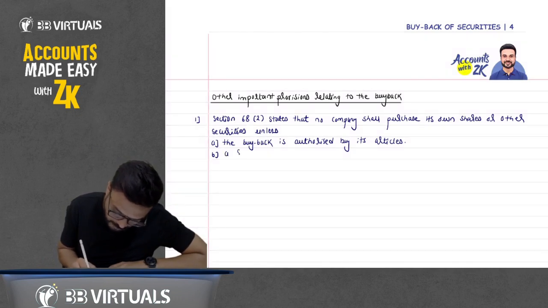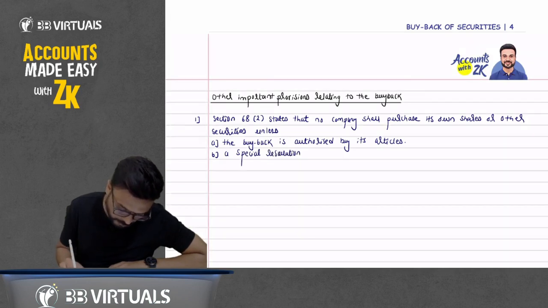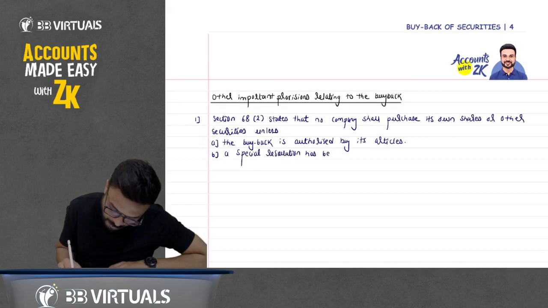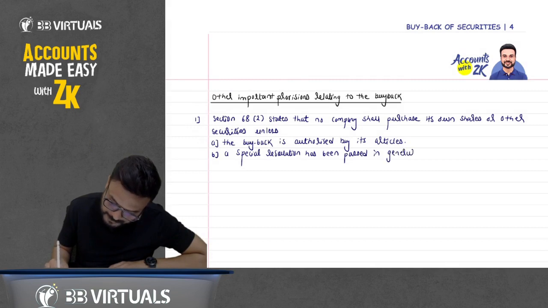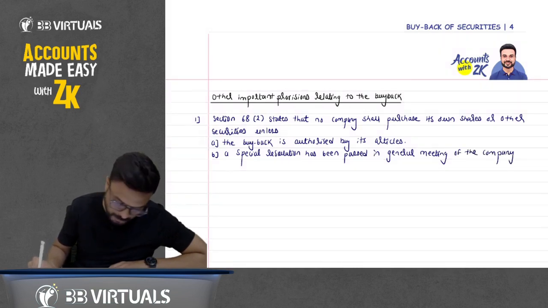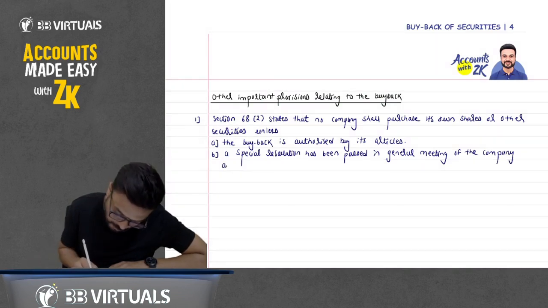A special resolution has been passed in general meeting of the company authorizing the buyback.